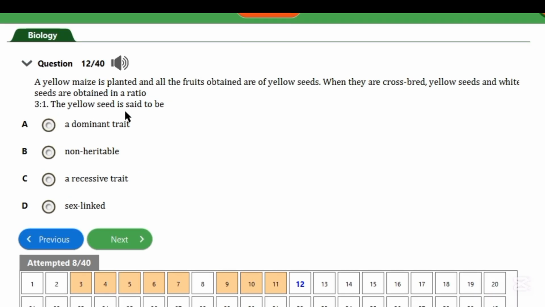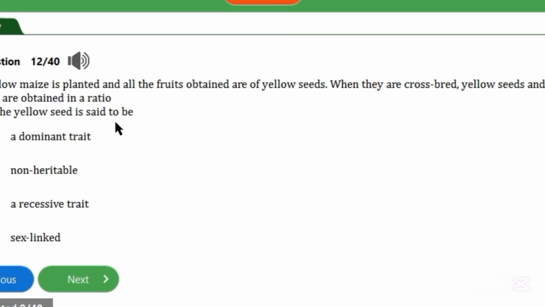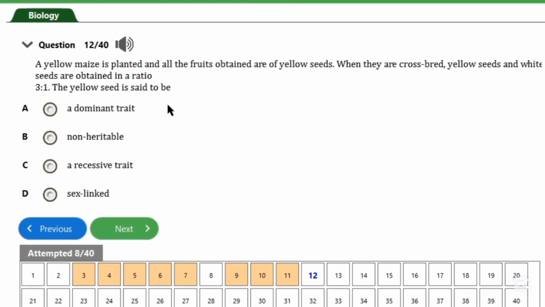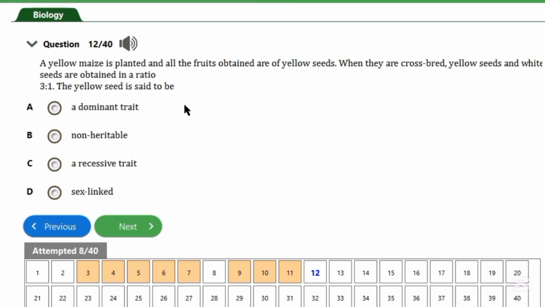A yellow maize plant and all fruits obtained are of yellow seeds. When they are crossbred, yellow seeds and white seeds are obtained in a ratio 3:1. The yellow seed is said to be what? So now yellow seeds represent 3, white seeds represent 1. So if we do the cross, if you check in this one that is a white seed, yellow is not appearing there. Therefore, yellow is a dominant trait. You understand, right? Yellow is dominant.